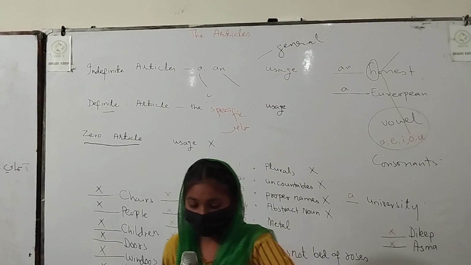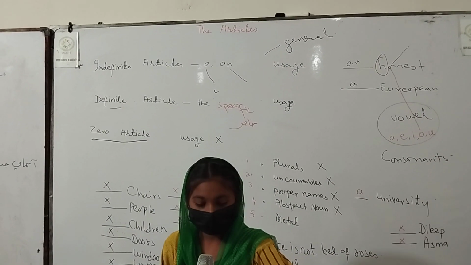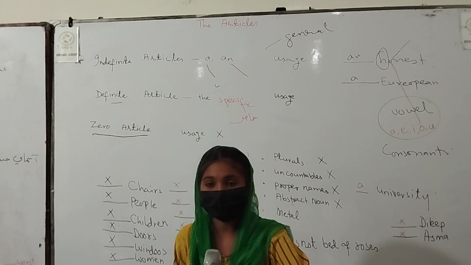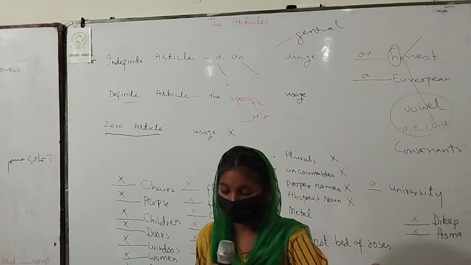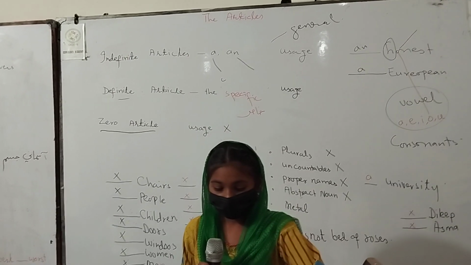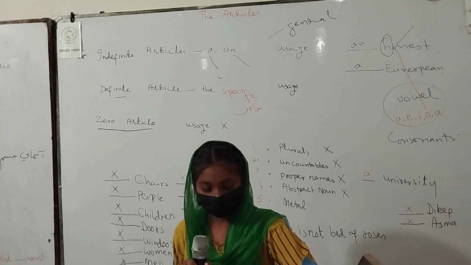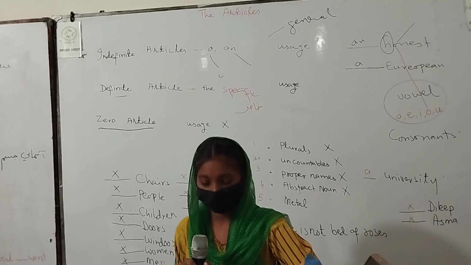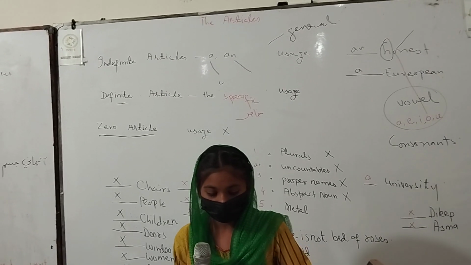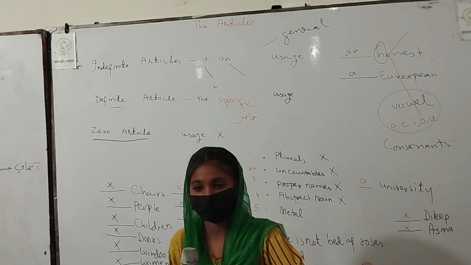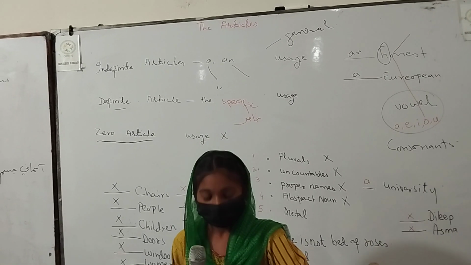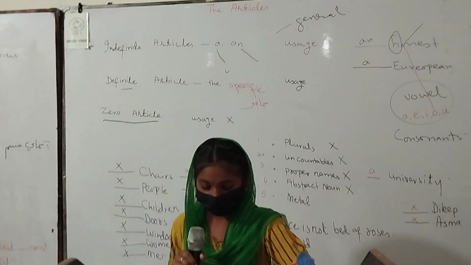We use the article a and an with a singular noun when the listener or reader does not know exactly which one we are referring to, but we also use it to show the person or thing in a group. For instance, Jerry found a Tom on the road. Fruity has a cat. Sweetie has an elephant.